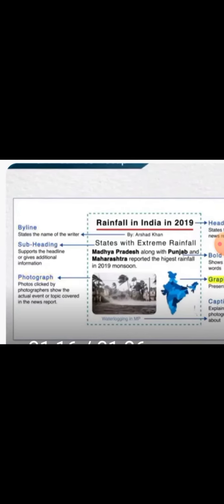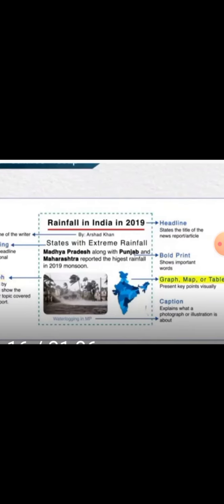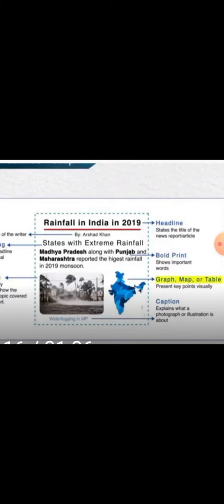After that, the subheading supports the heading with additional information. Here the subheading is extreme rainfall, so it is related to rainfall in India but with additional information. After that, bold print. The highlighted words are bold print: Madhya Pradesh, Punjab and Maharashtra.